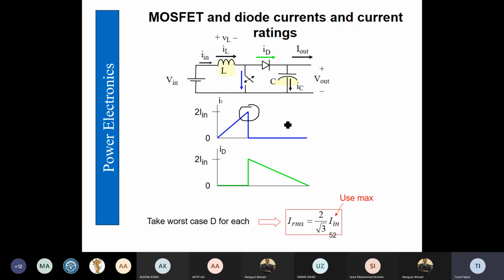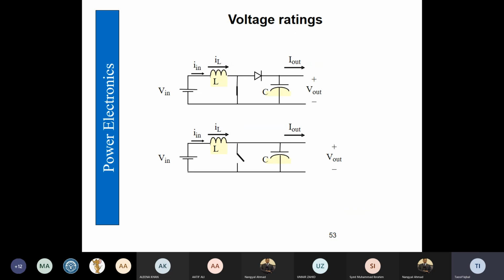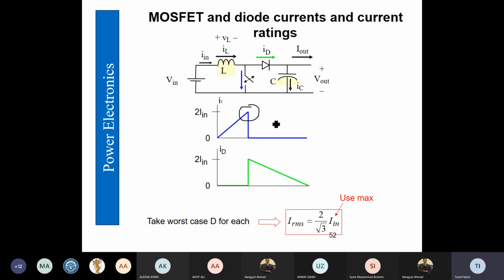Therefore, we keep in mind that if the switch is closed for a longer time, the duty cycle approaches unity, then the peak is going to be very high. So the RMS value we can take the same as the inductor current, but obviously we have to take precautions for the worst case scenario of the duty cycle.